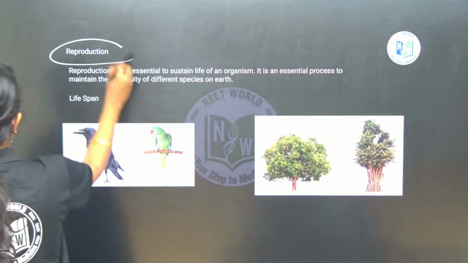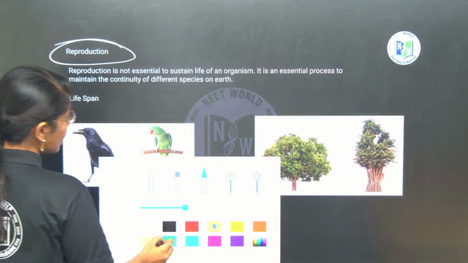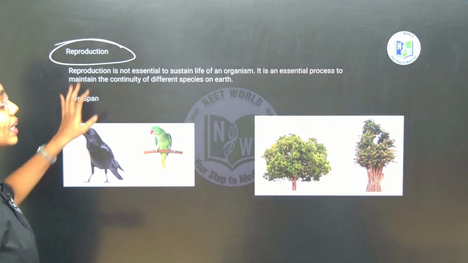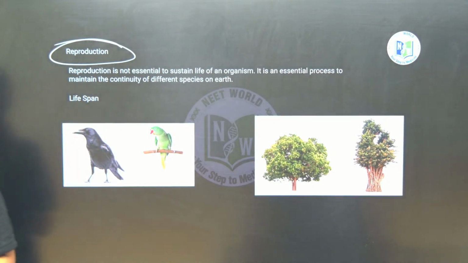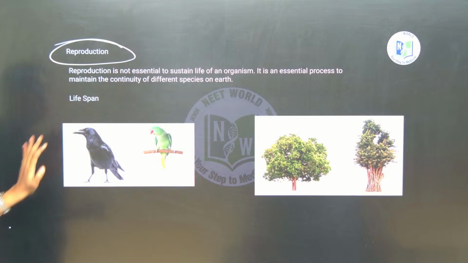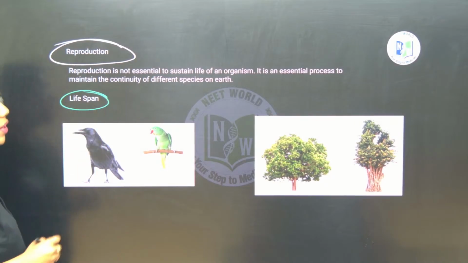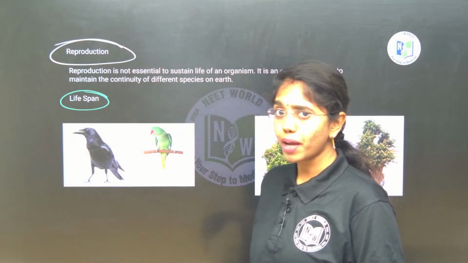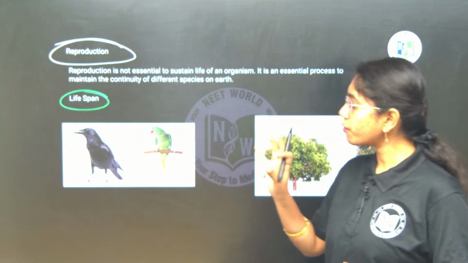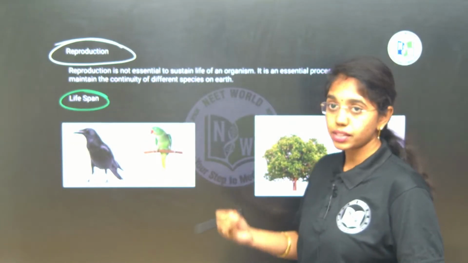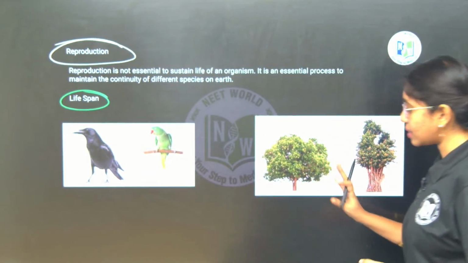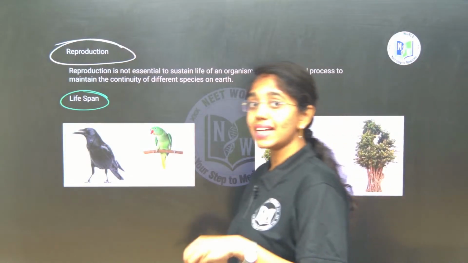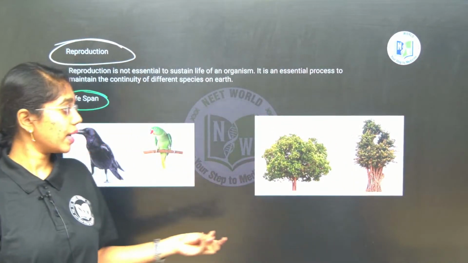So, first reproduction, as we have discussed, this is not the defining feature of living, this is the characteristic feature of living. Fine, right? So, here if you see the lifespan of different organisms will be different. Based on different sizes, the lifespan will not vary. Even though the size of crow and parrot is same, their lifespans are different. Same with different types of plants, though their size is similar, the lifespan is varied.